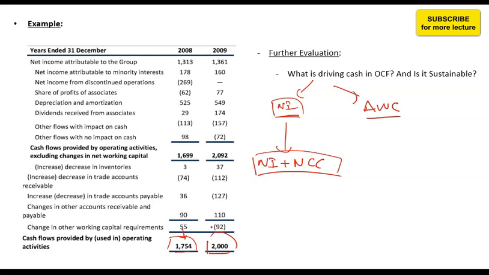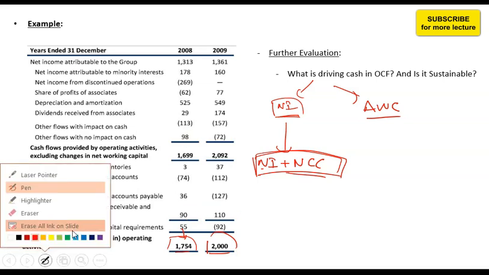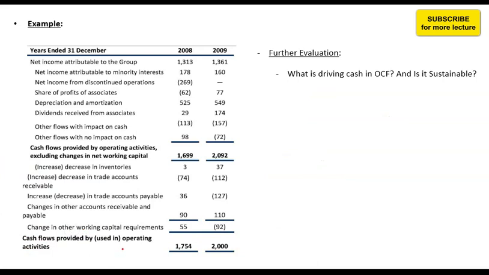So generally, whatever cash you are generating should come in from income excluding the non-cash charges, because non-cash charges are not outflows. So you will compare your net income plus non-cash charges with the operating cash flow. If we look into this cash flow statement, what is actually driving the cash flow? Is it income or is it working capital?